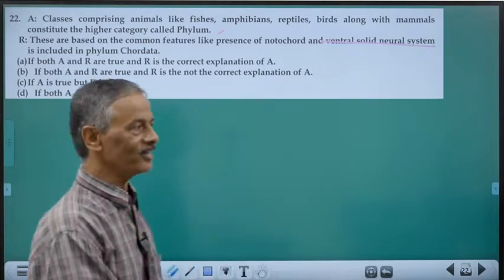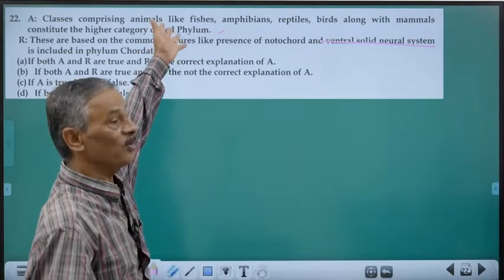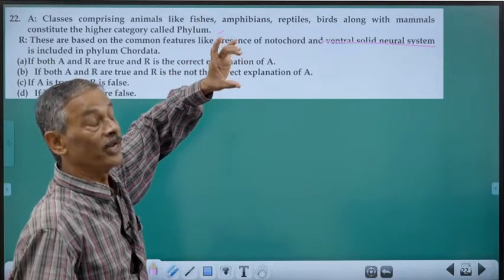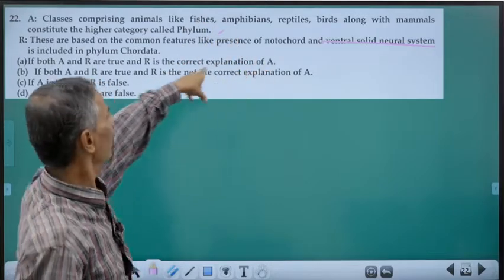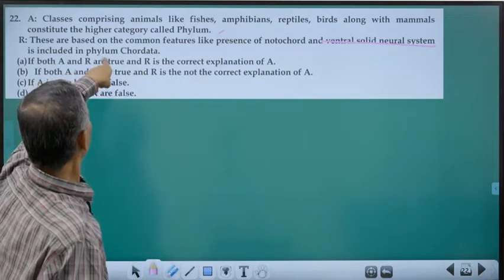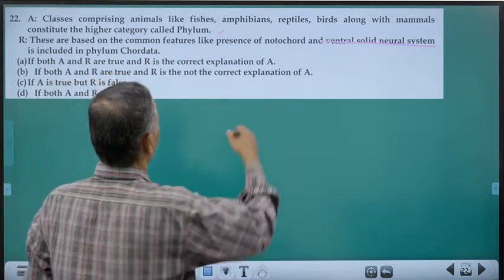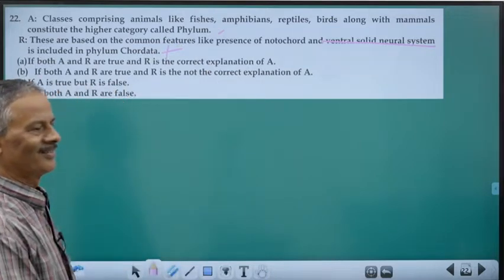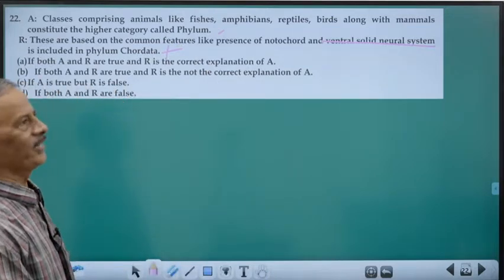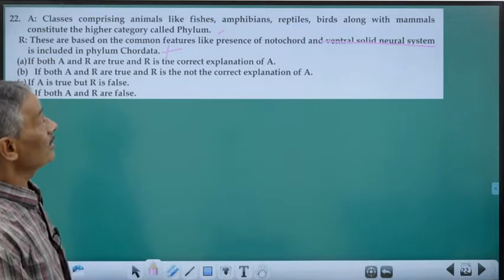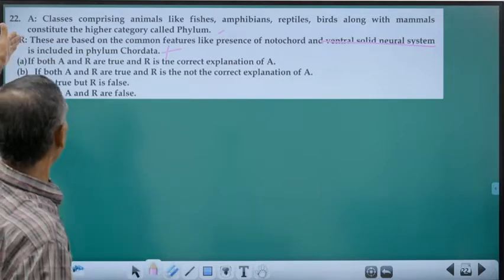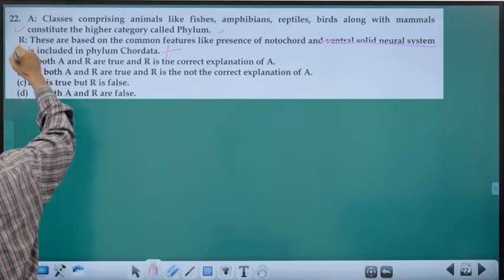These are all chordates. That is why they are all put under the same phylum, Chordata. Chordates have a dorsal tubular nerve cord. So presence of notochord we can agree, but a ventral solid neural system we cannot accept. Okay. So A is correct, R is not correct.